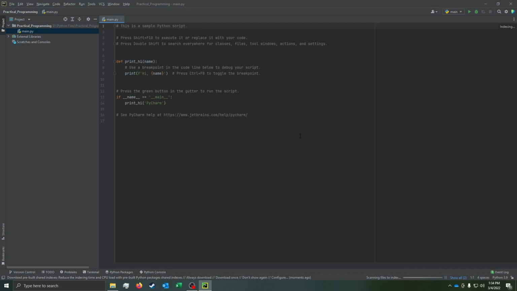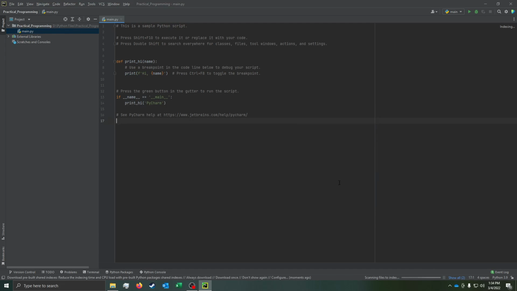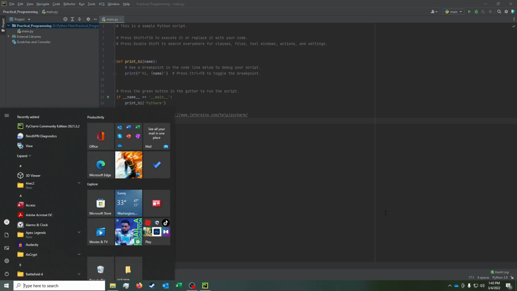So we have a nice Python script here. This is a basic Python script. We can run this by clicking the green arrow here, or right-clicking and clicking Run Main. It appears that this is still booting up, though. So let me pause, and we'll come back when this is fully booted. Okay, now that that's done, what that was down there essentially is, when you install a new version of Python, PyCharm is going to look through everything you have and try to determine how it needs to interpret these files.